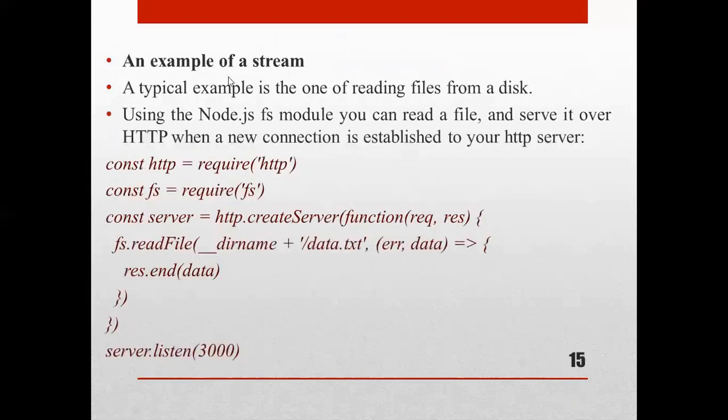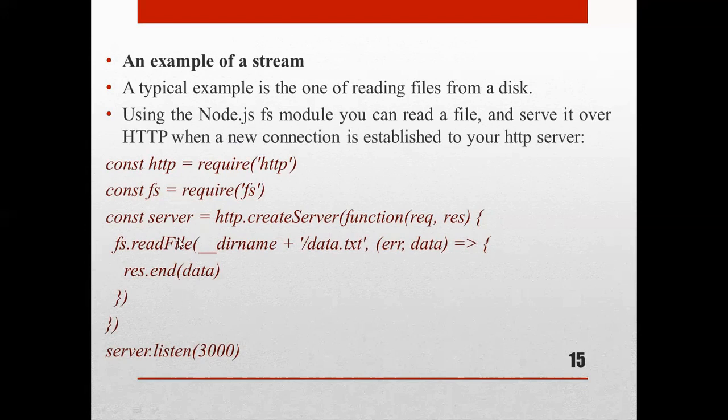Then here you can see an example of streaming. This is a typical example, reading files from disk. Here, using the Node.js fs module, that is the file system module, you can read a file and serve it over http when a new connection is established to your http server. Here this is the example of a stream.